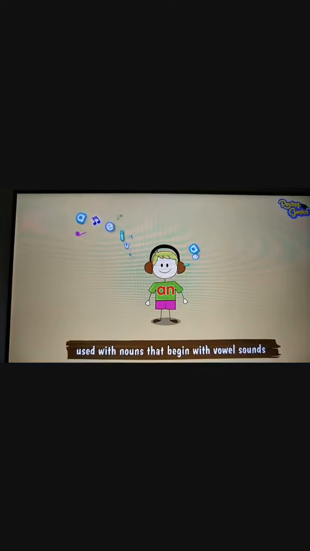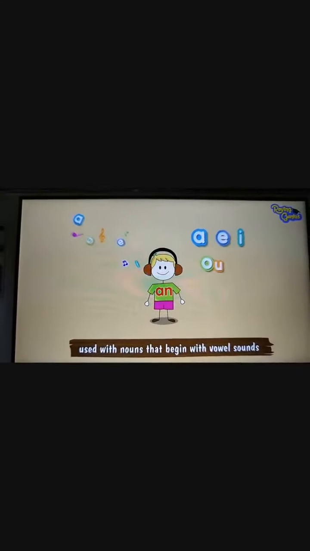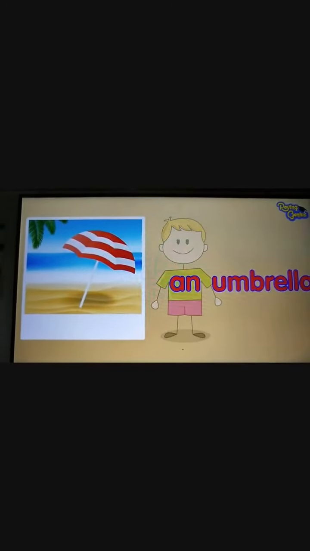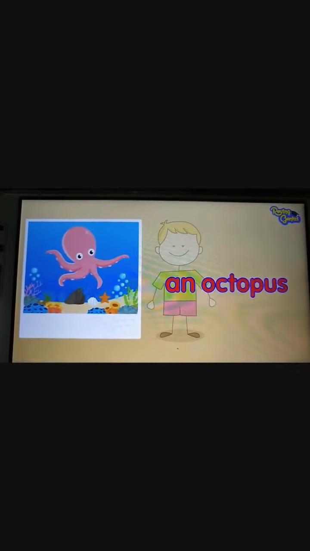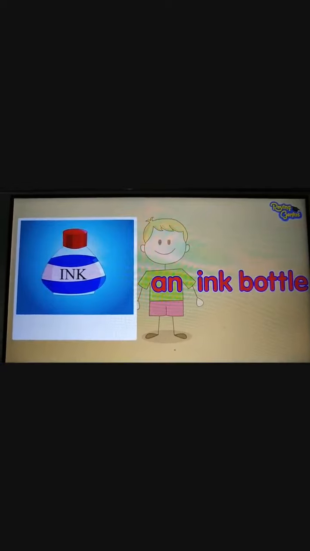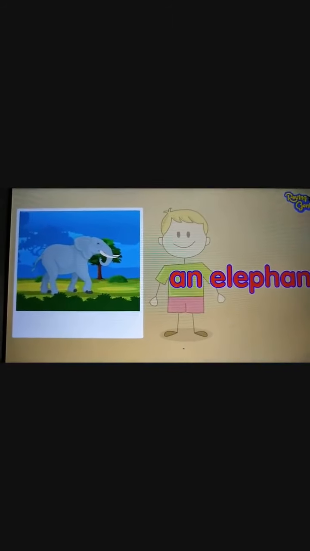An is used with nouns that begin with vowel sounds, that is A, E, I, O, U. An umbrella, an octopus, an ink bottle, an elephant.